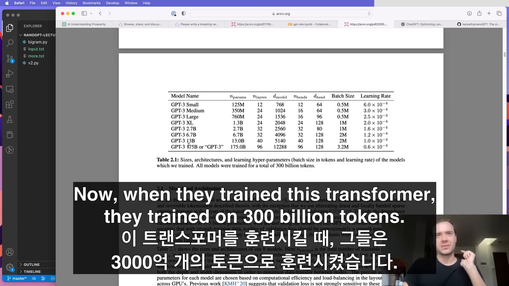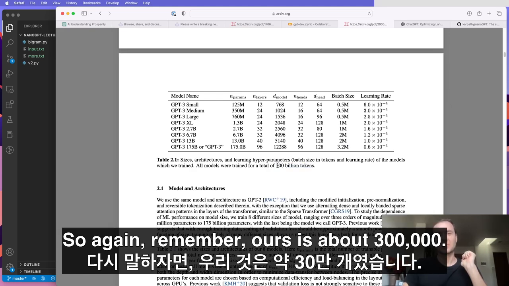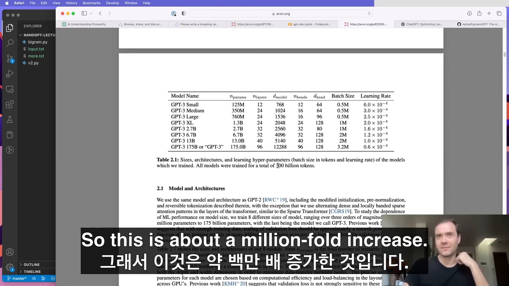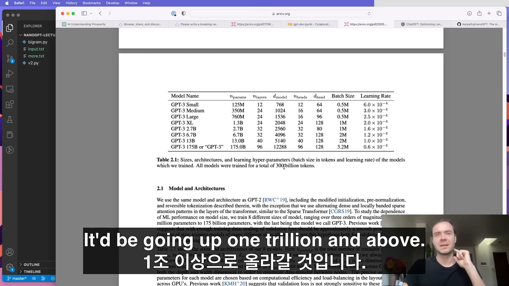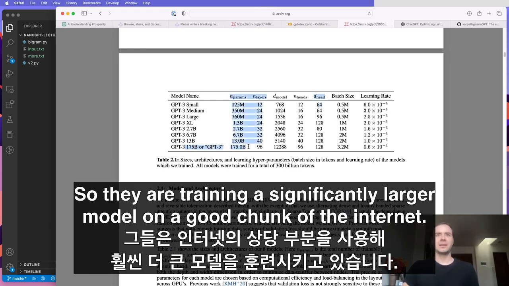Now, when they trained this transformer, they trained on 300 billion tokens. So again, remember, ours is about 300,000. So this is about a million-fold increase. And this number would not be even that large by today's standards. You'd be going up to 1 trillion and above. So they are training a significantly larger model on a good chunk of the internet. And that is the pre-training stage.